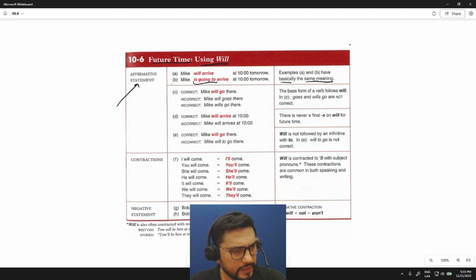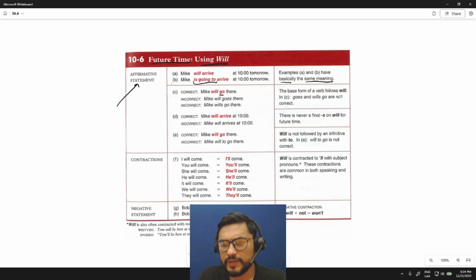Will, however, has a few different things going on here. We are still talking about affirmative sentences, and it says that the base form of the verb follows will. So example C, Mike will go there. This would be the base form of the verb. It says goes and wills are not correct. So Mike will goes there. This is incorrect. We should not add es or s.